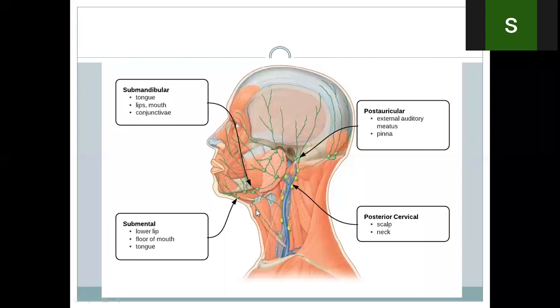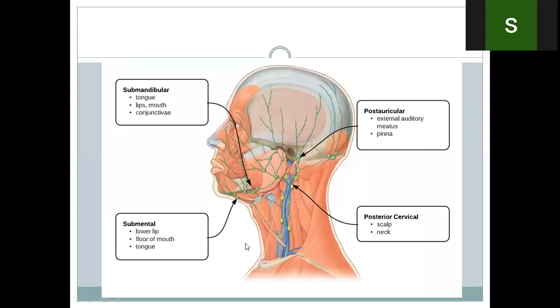The nodes which are along with the anterior jugular veins are the anterior cervical nodes, and they drain the area of the front of the neck. Skin and superficial fascia of the front of the neck are drained by the anterior cervical nodes which are along with the anterior jugular veins.